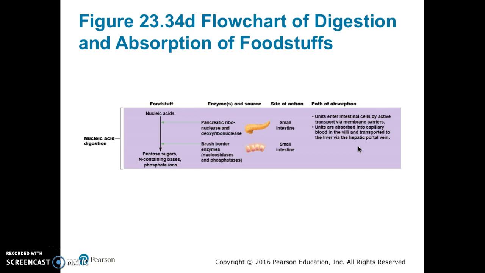Nucleic acids are broken down by pancreatic ribonuclease and deoxyribonuclease in the small intestine, and then further by the brush border enzymes nucleosidases and phosphatases, also in the small intestine. The digestion products enter the intestinal cells by active transport via membrane carriers. They are then absorbed into the capillary blood in the villi and transported to the liver via the hepatic portal vein.